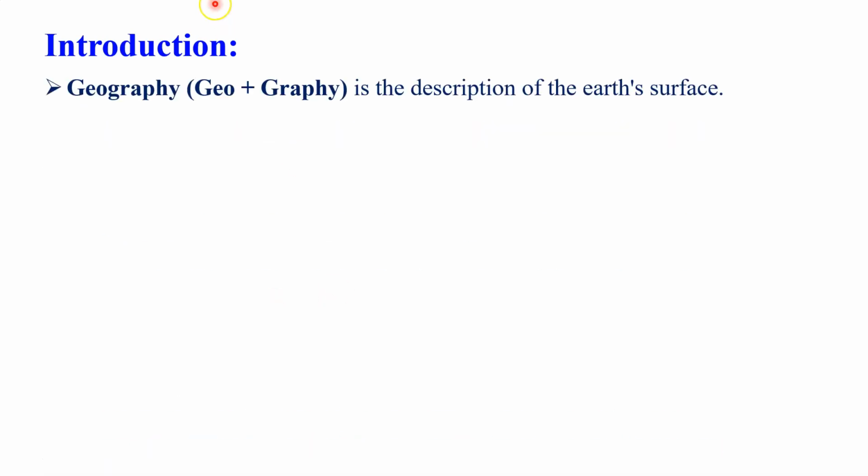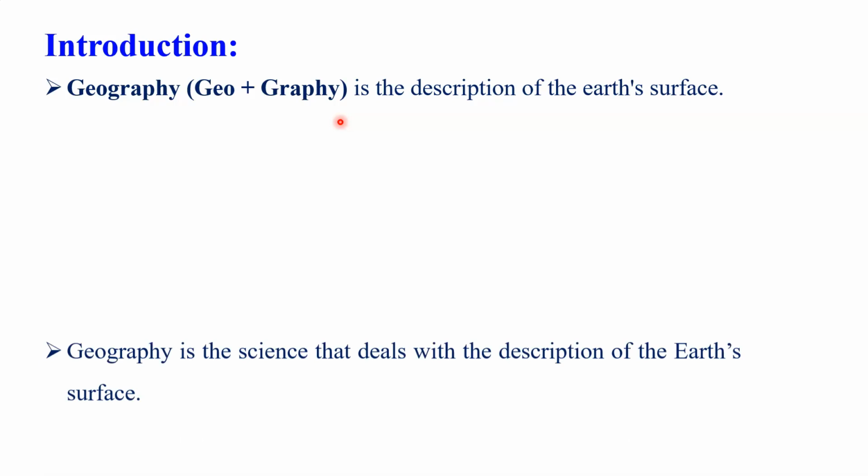You know that geography, this word is an English word and it is a combination of two words. Geo means the earth, whereas graphy means to describe. And the combined meaning of geo and graphy is the description of the earth. It means in this subject, the main theme is the description of the earth.